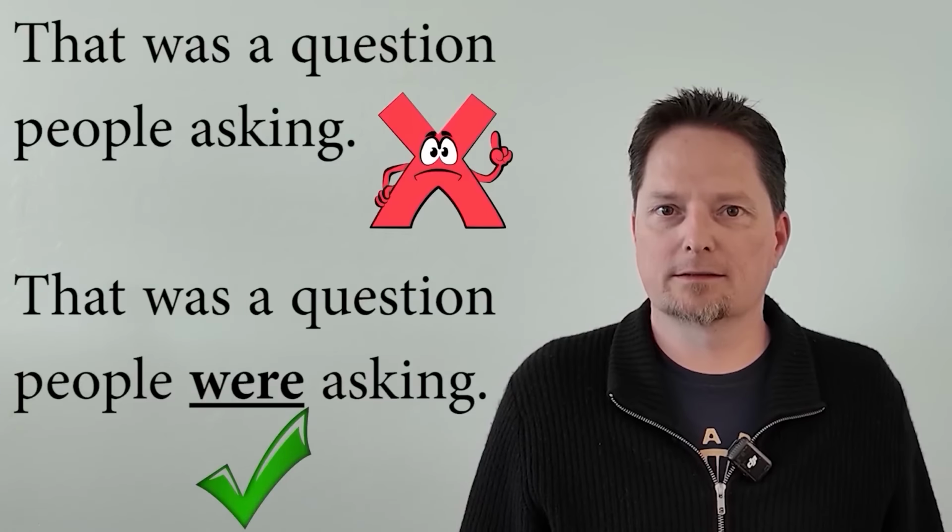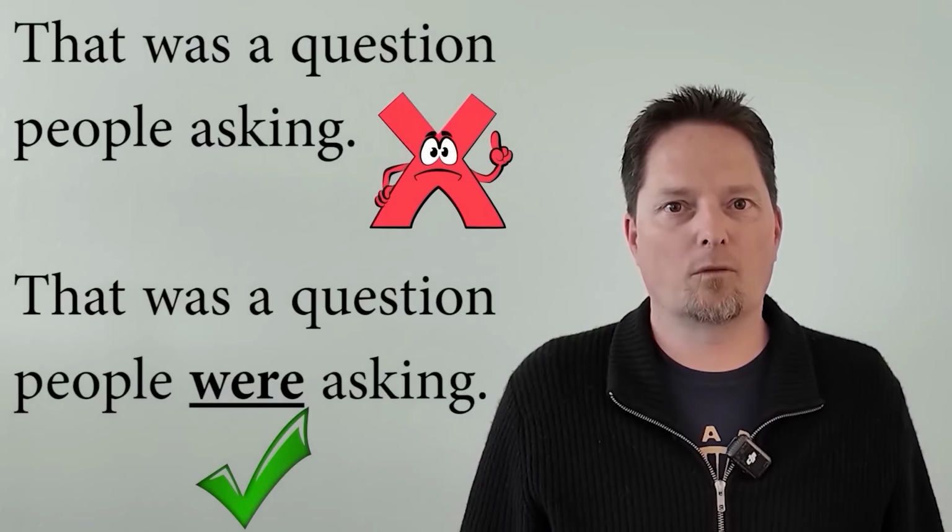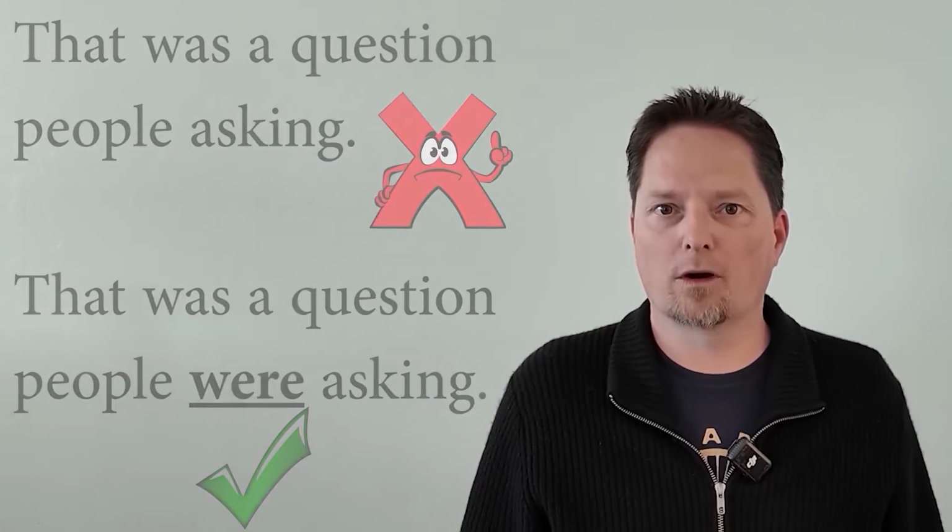In the present, that is a question that people are asking. In the past, that was a question people were asking. So example, people were asking this question. So I can say that was a question people were asking. Let's practice. Was that a question people were asking? That's right, that was a question people were asking.